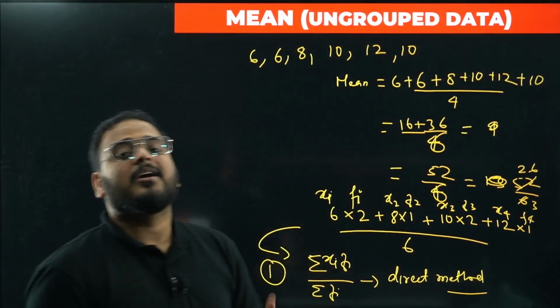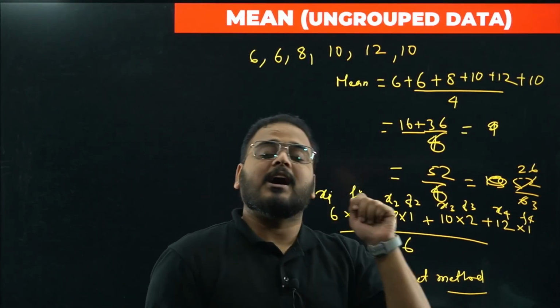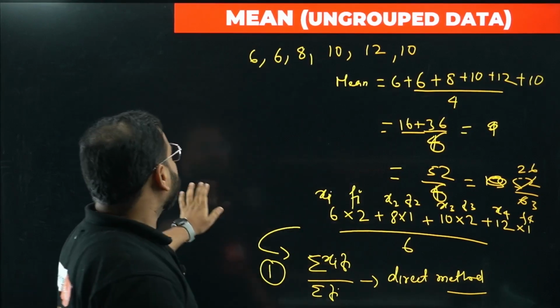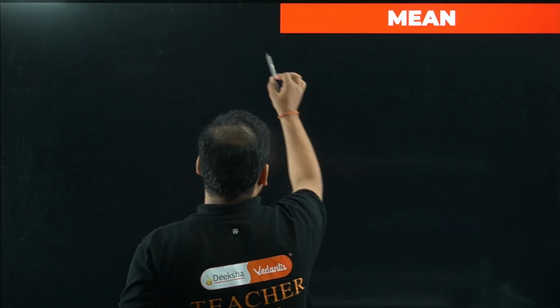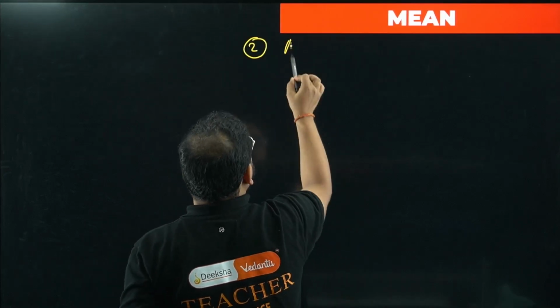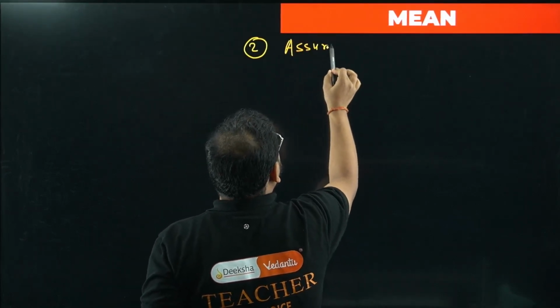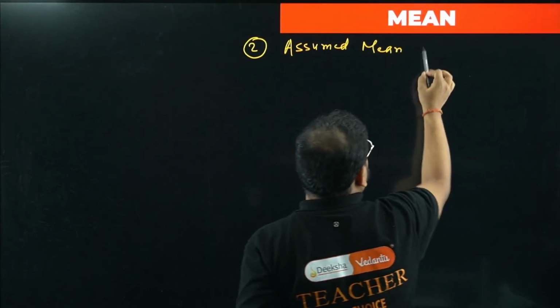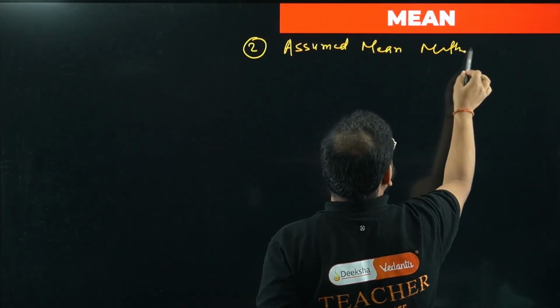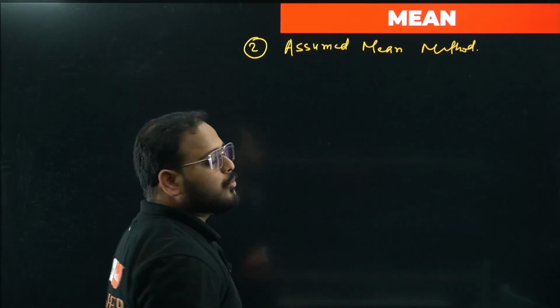Next we're going to learn and revise. I've already taught you the assumed mean method. Assumed mean method, have a look over here. This is again used for grouped data. Method number 2 is the assumed mean method.